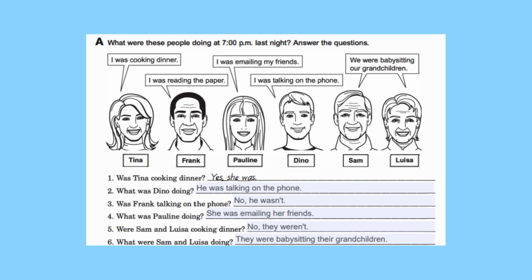Number 4, what was Pauline doing? She was emailing her friends. Number 5, were Sam and Louisa cooking dinner? No, they weren't. Number 6, what were Sam and Louisa doing? They were babysitting their grandchildren.